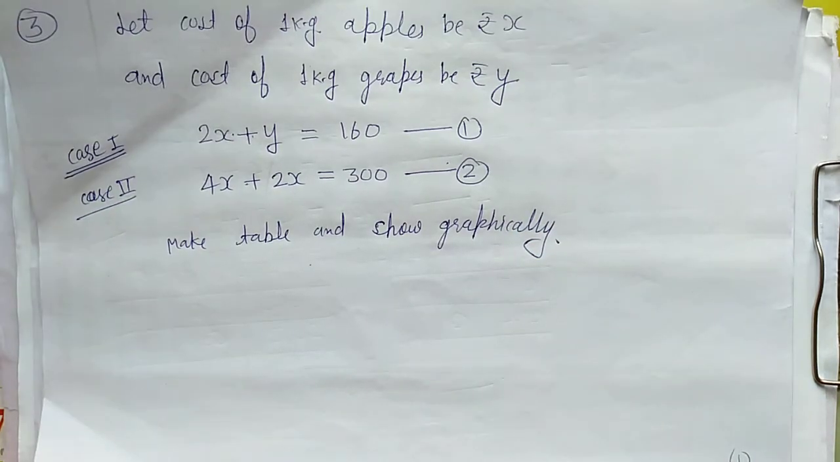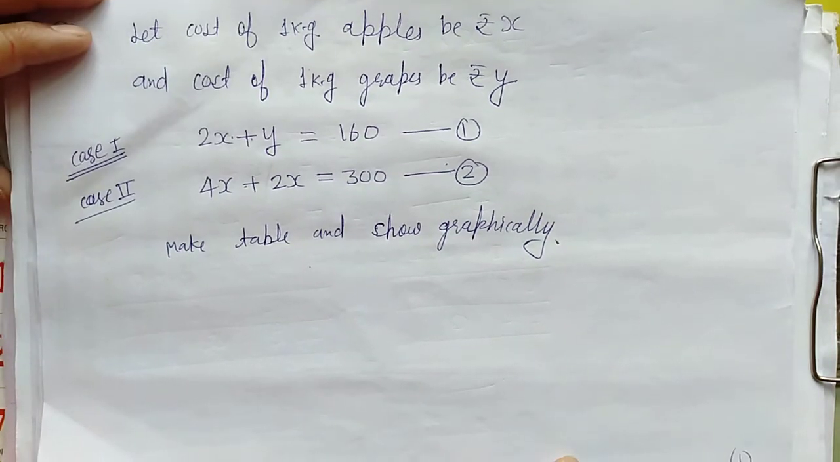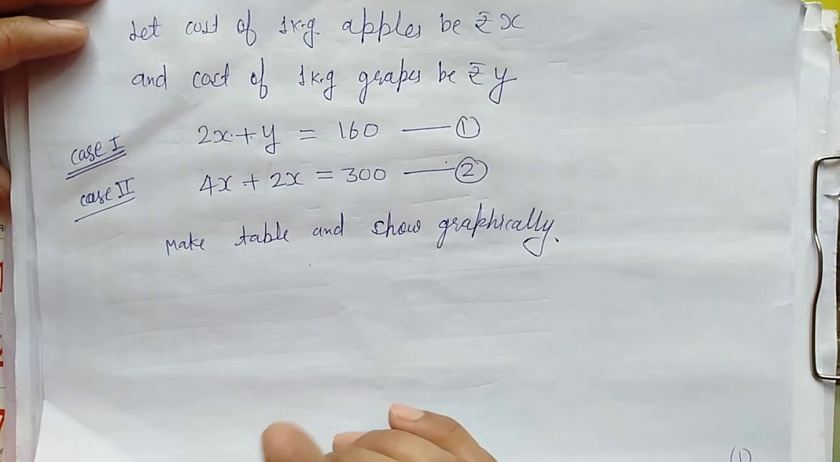Okay, this is the way to solve. This was 3.1, and in 3.1 there were only 3 questions. We have finished all 3 questions. Let's try to do question number 1 of 3.2 also.